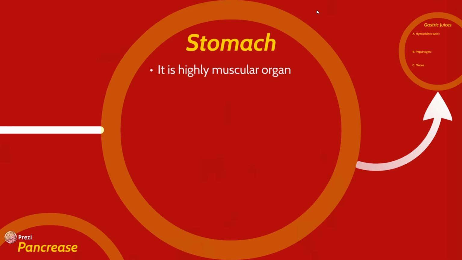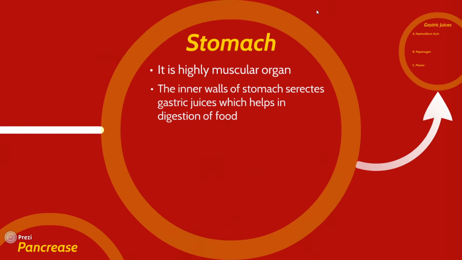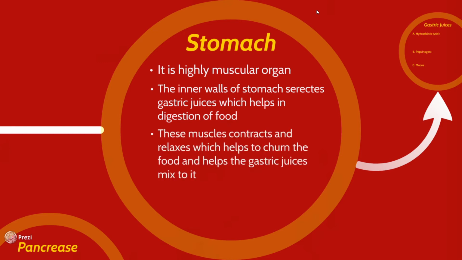It means it is made up of very strong muscles, and its inner wall secretes gastric juices which help in the digestion of food. The muscles over here contract and relax, which helps to churn the food and mix the gastric juices with the food bolus.